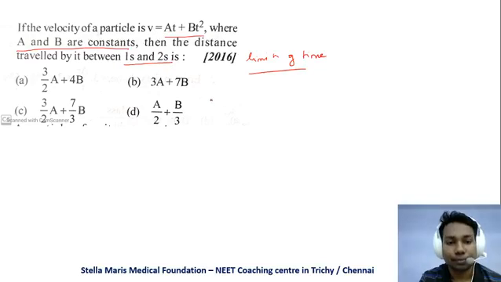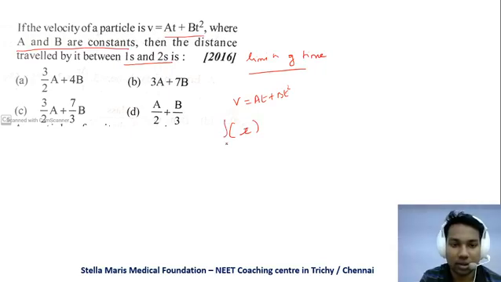Okay, so they are asking the distance, that is you have to integrate it. Here we have velocity as a function of time, right? V is equal to at plus bt squared. So they have given a definite integral. They are asking x with definite integral, that is limits 1 to 2 of x. This is the definite integral.